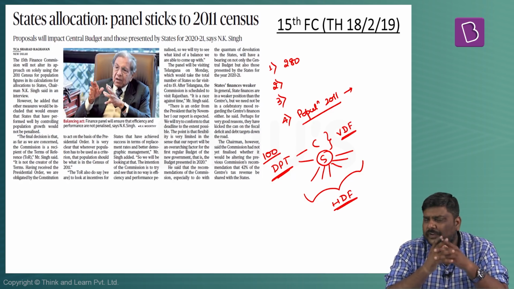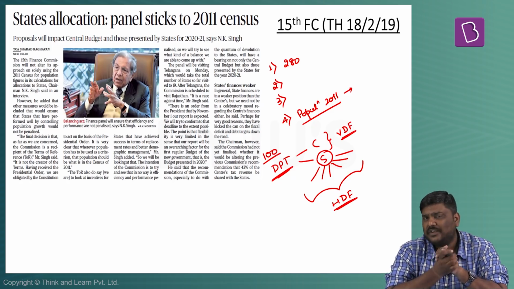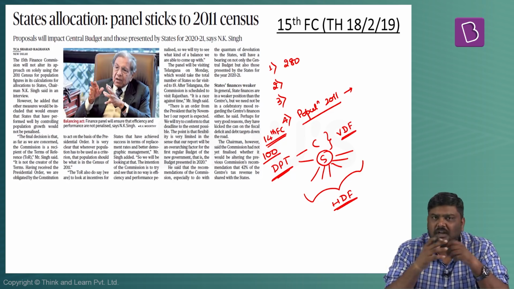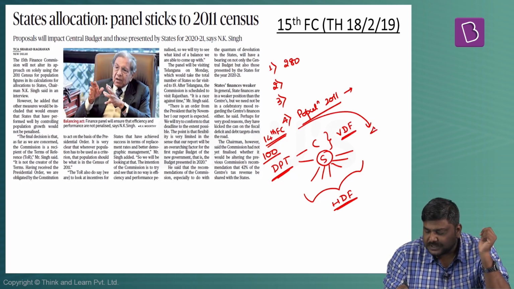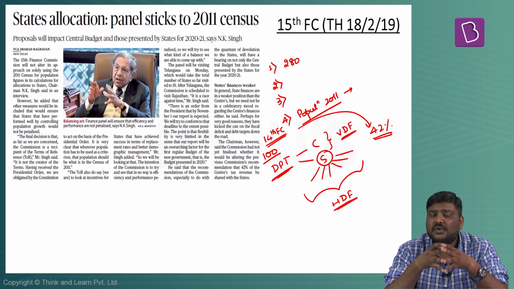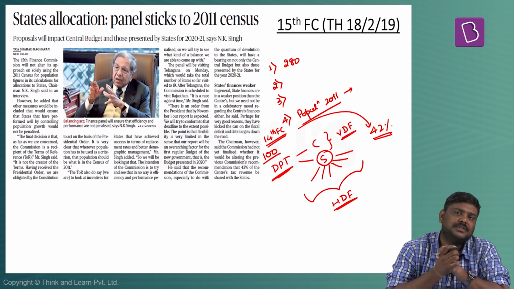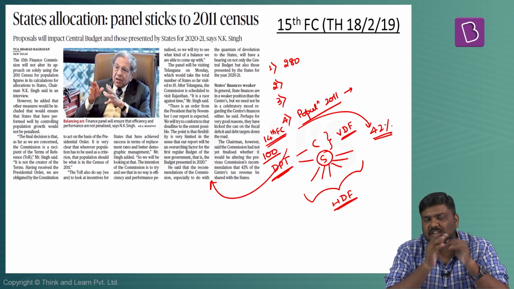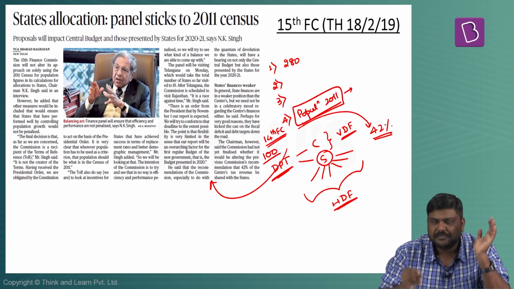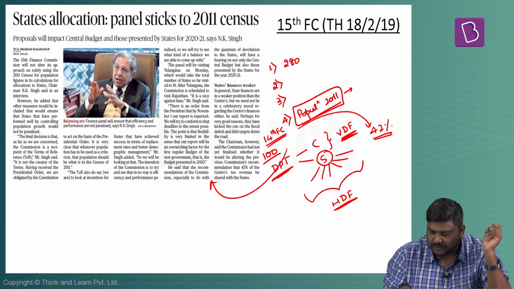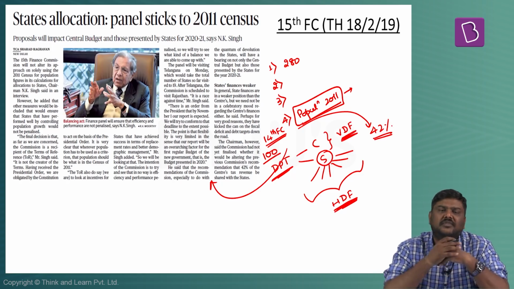This has been one of the very important recommendations which have been given by various finance commissions. For example, the 14th Finance Commission gave a very important vertical devolution formula of 42%. This has been the biggest allocation which has been done to the states so far by any of the finance commissions. So please understand, the discussion that is happening in this particular article, though is on the population of 2011, all of it boils down to this particular concept of a vertical devolution formula and a horizontal devolution formula.